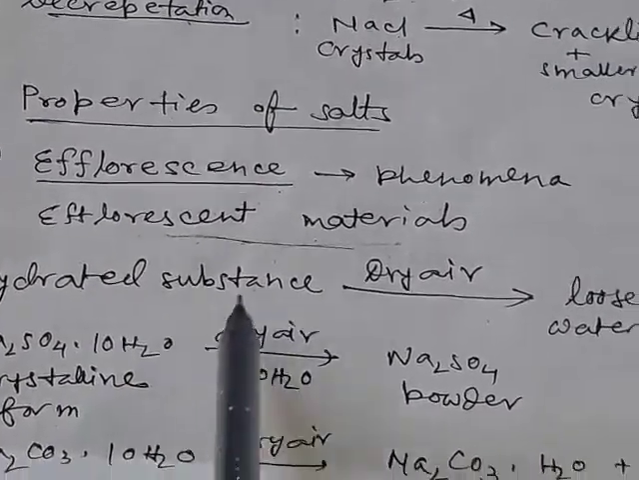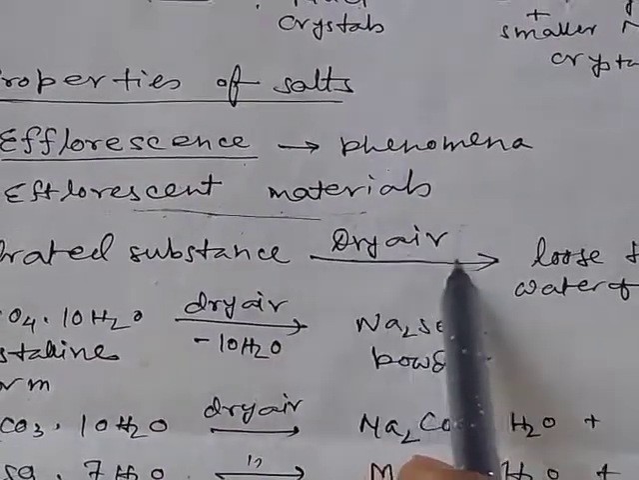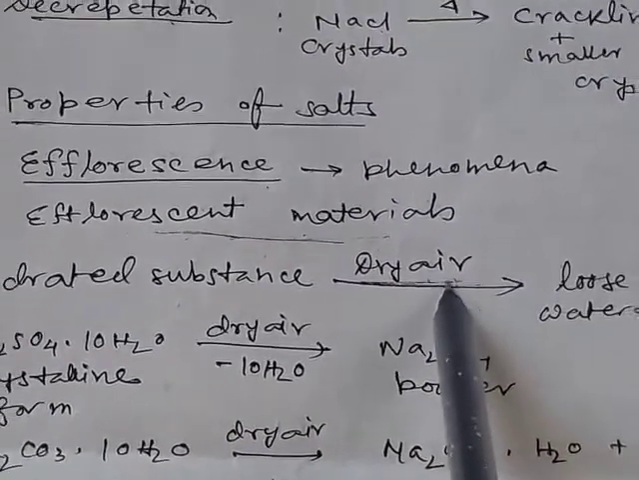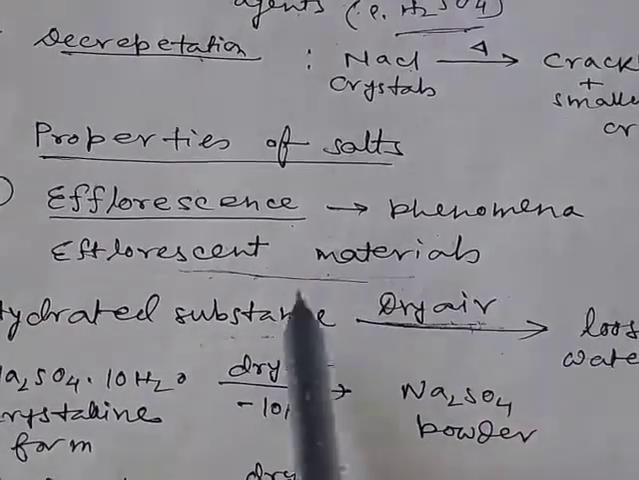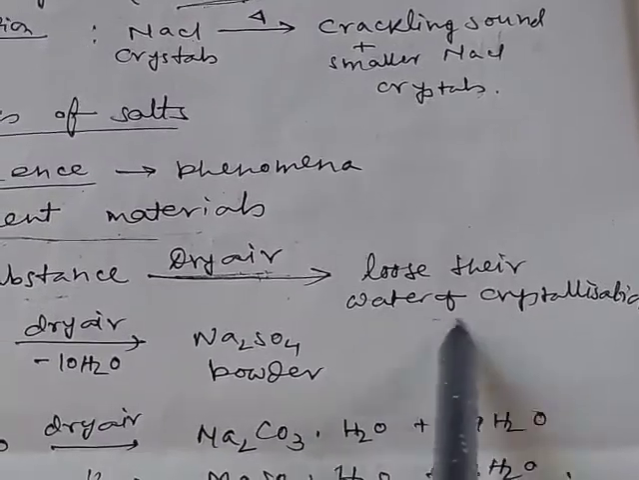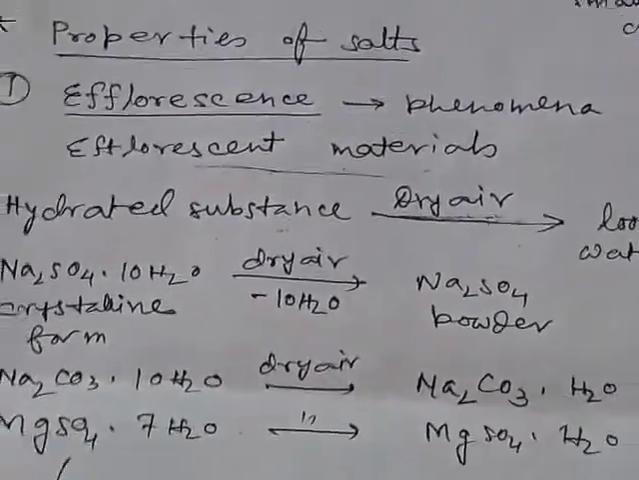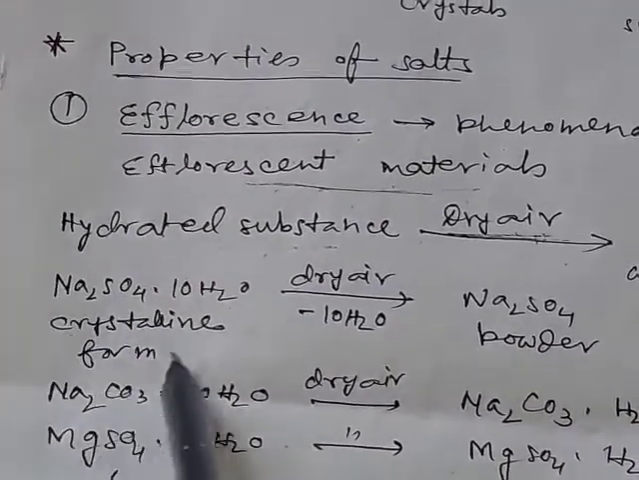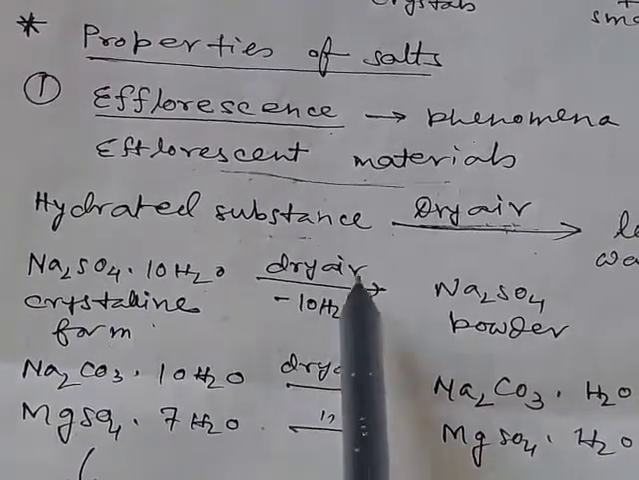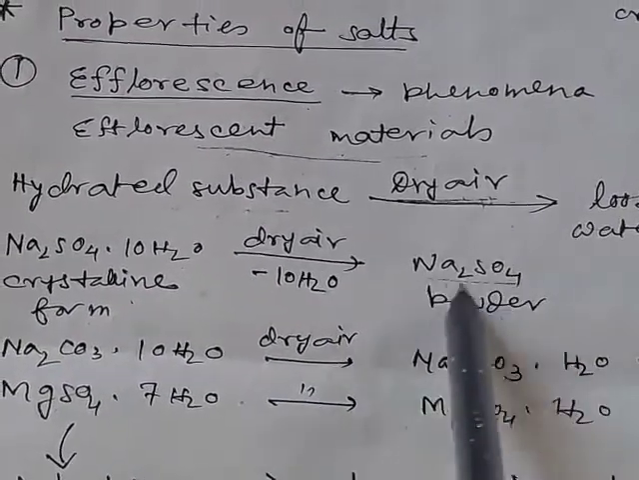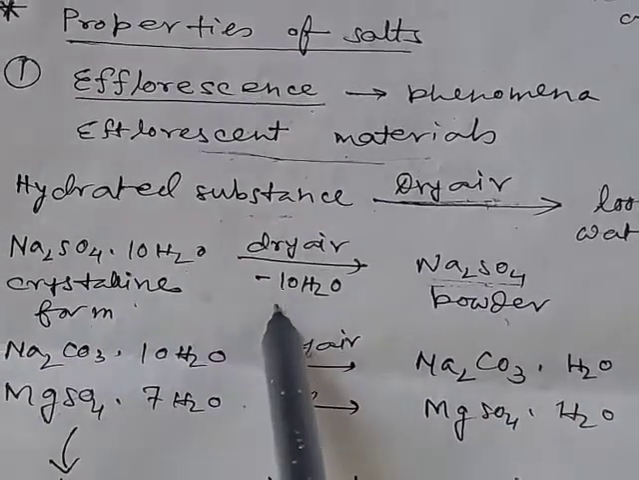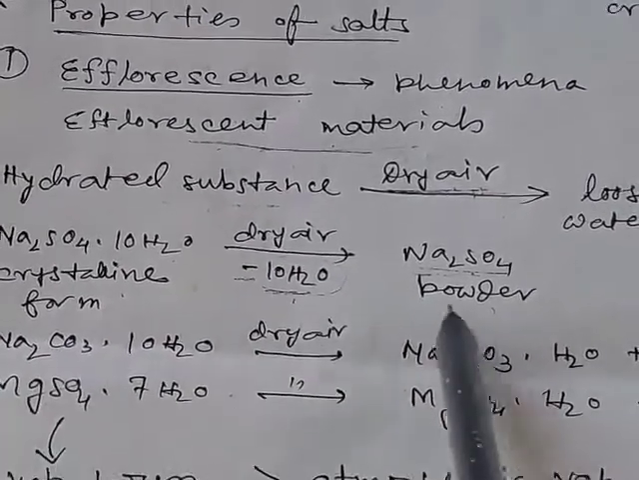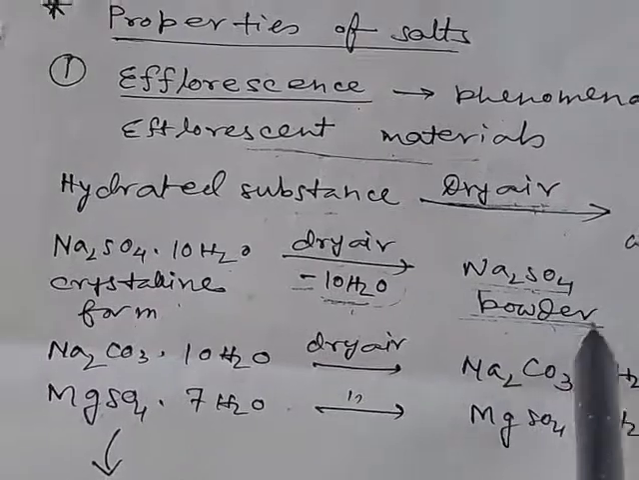For example, when hydrated substances are kept in contact with dry air, that is air that contains very little moisture, the hydrated substances will lose their water molecules and we get anhydrous substances. This phenomenon is called efflorescence. For example, sodium sulfate decahydrate, Na2SO4·10H2O, in crystalline form, when kept in contact with dry air, gives sodium sulfate anhydrous. All the 10 water molecules are removed. Here we use a minus sign, which means water molecules are removed and we get the powder form of sodium sulfate.